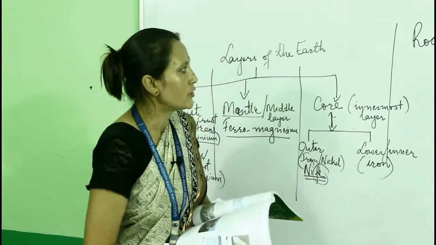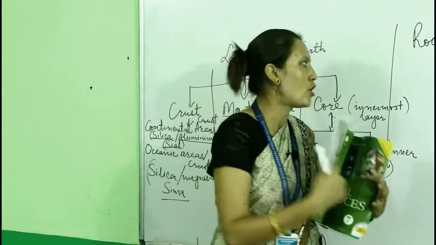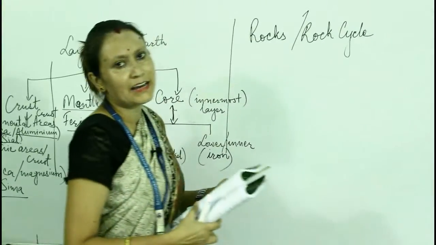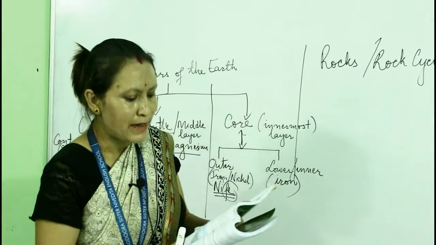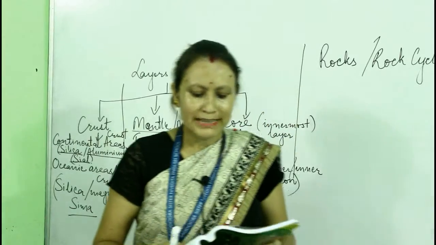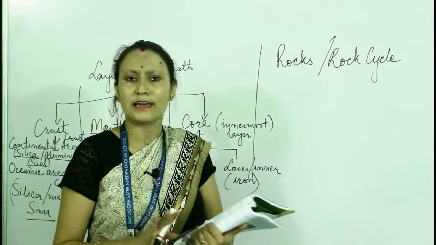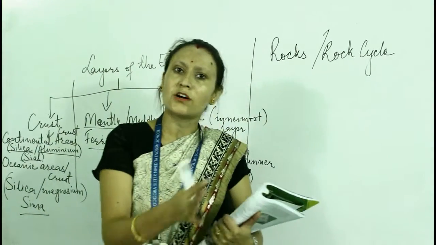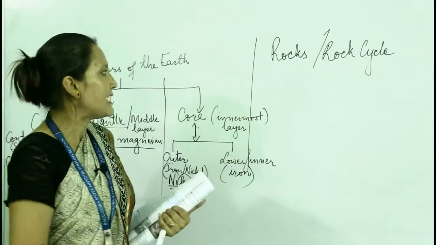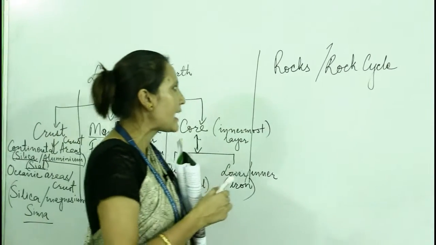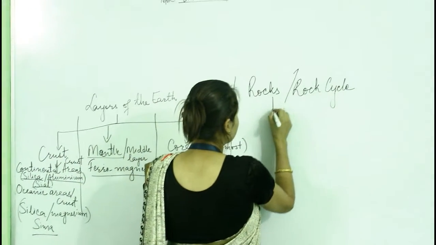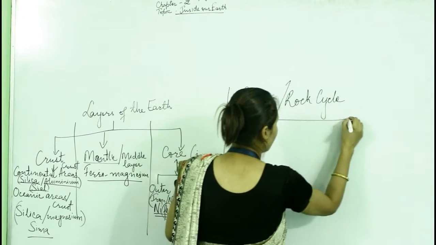Okay. Now your next topic is rocks. So what are rocks? Any natural mass of mineral matter that makes up the earth. Any natural matter that makes up the earth's outer surface is called rocks. And there are three types of rock.